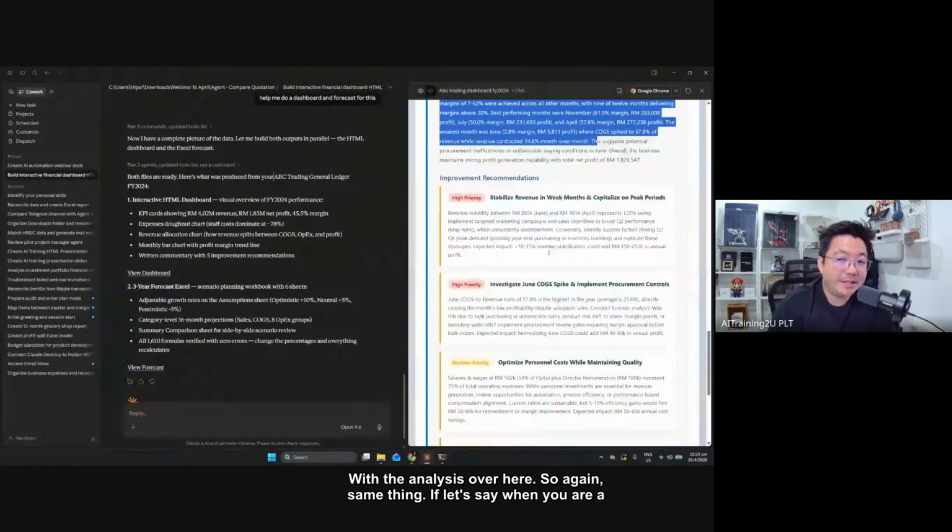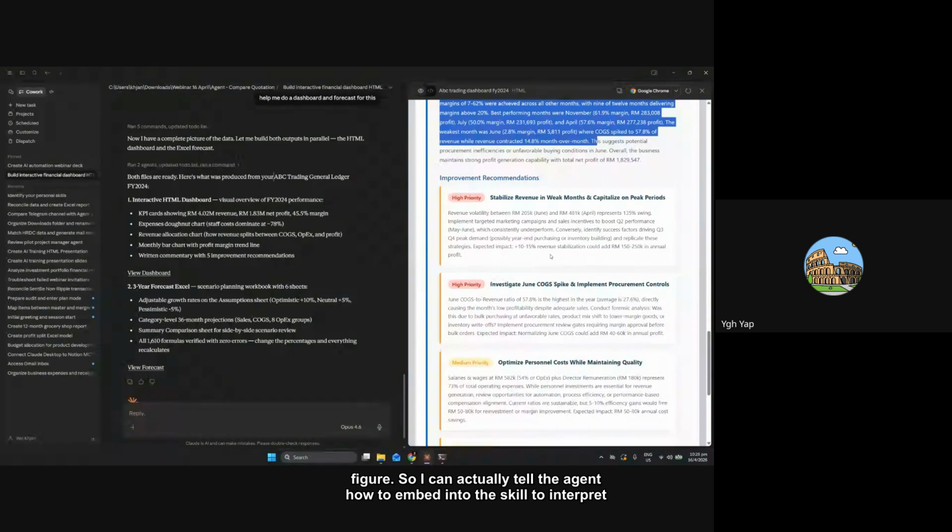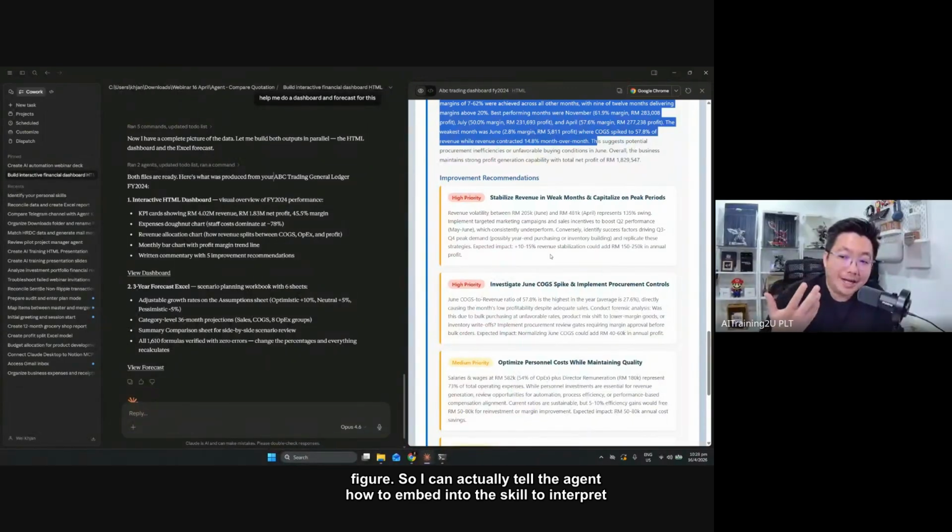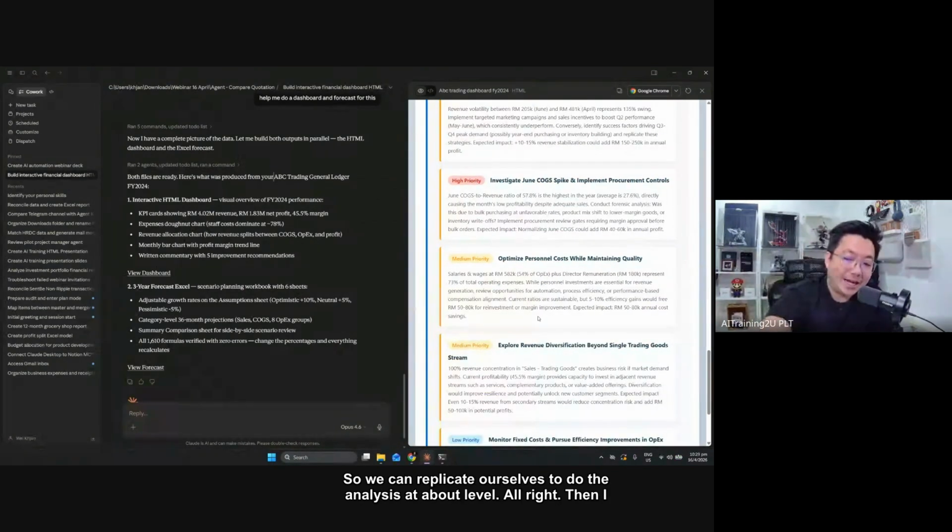So again, same thing. Let's say when you are a business analyst or if you are a BU head, every time you have your own way to interpret the figures. Like I myself, I was an audit partner. I have my own way to interpret the figures. So I can actually tell the agent how to embed into the skill to interpret different figures. I think if you are at a senior level, you know what I'm talking about. Like all the auditors, we look at figures differently. Same thing for the business analyst, we look at different figures. The gist is we want the AI to interpret as if we are doing the work, so we can replicate ourselves to do the analysis at bulk level.